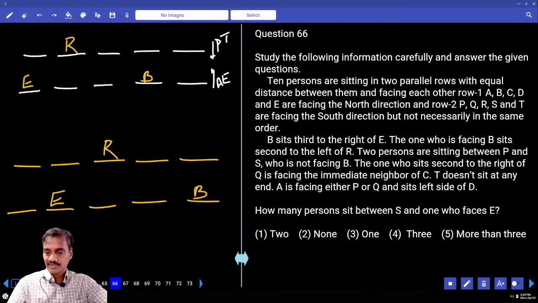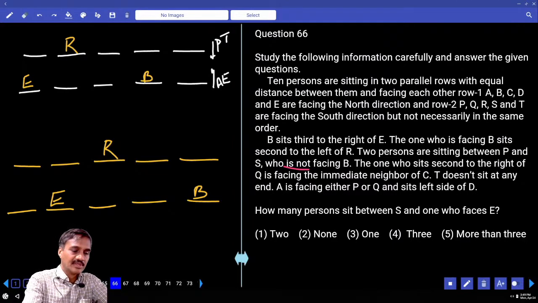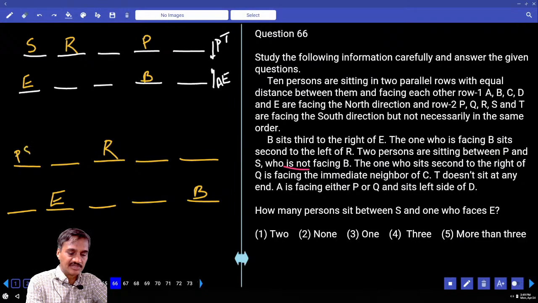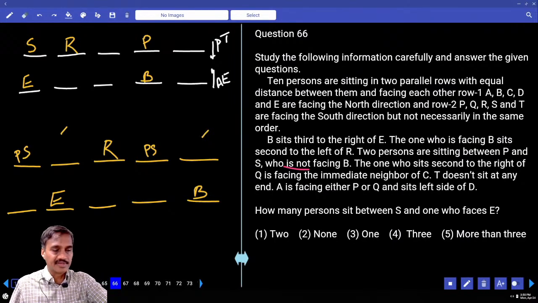And next one, there are two persons in between P and S. S is not facing B. That means S is here and two persons between P and S. ఒకటే కదా possibility. Then next one, two people between P and S, and at the same time PRS can be here. ఇక్కడ P ఉంటే ఇక్కడ S కూడా ఉండదు, అవునా కదా? And so we have three possibilities in this case.